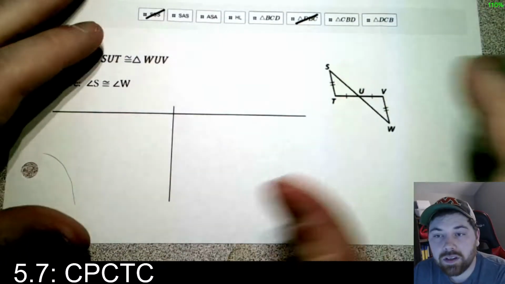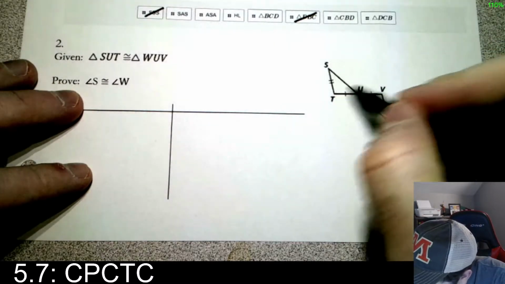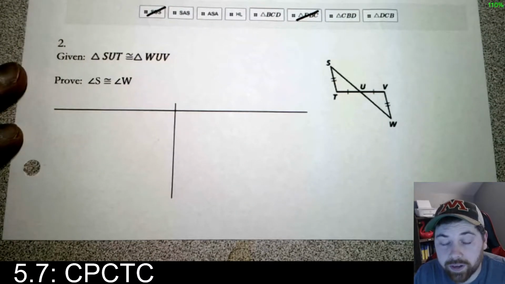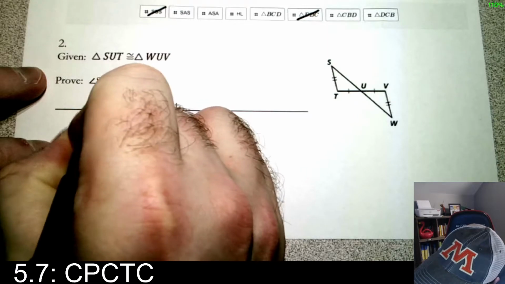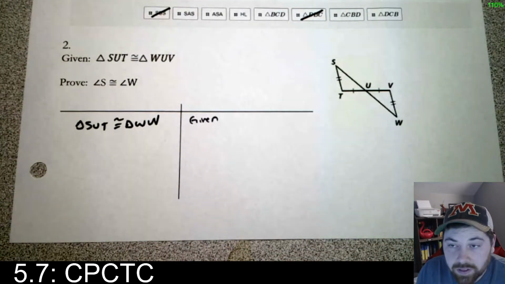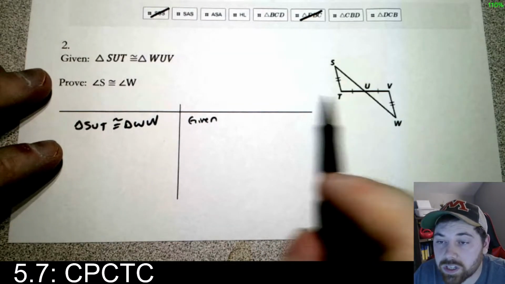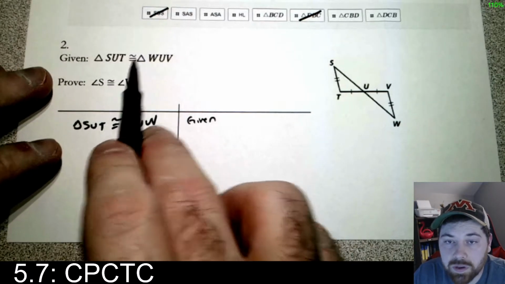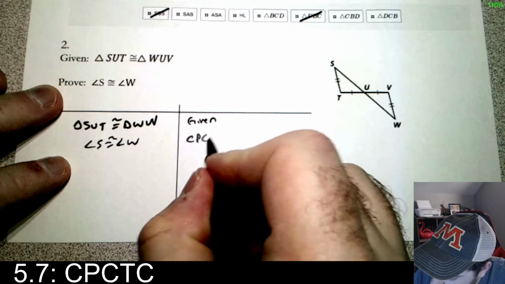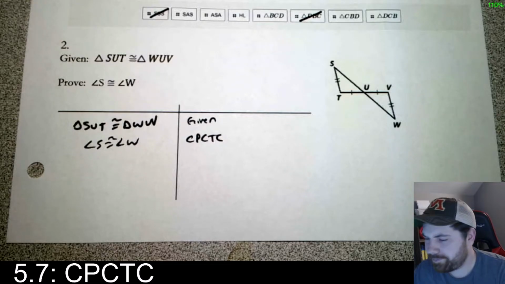All right, number 2. This is an actual proof. Given that triangle SUT is congruent to triangle WUV, prove that angle S is congruent to angle W. So, short and sweet, right? We said, hey, triangle SUT is congruent to triangle WUV. That's given to you. But now, do you even need this picture? No. The first ones are S and W. And if these triangles are congruent, then their corresponding parts are congruent. And certainly S corresponds to W by this congruent statement. So angle S is congruent to angle W. And all we're going to write is CPCTC. Okay, that's enough information for me. That'd be a super simple proof, right?